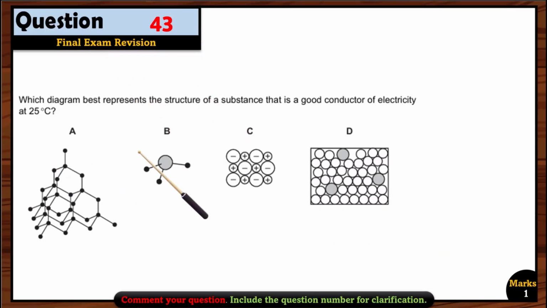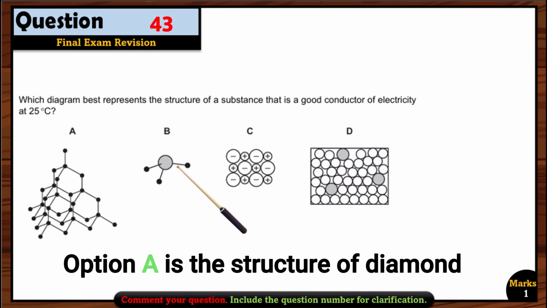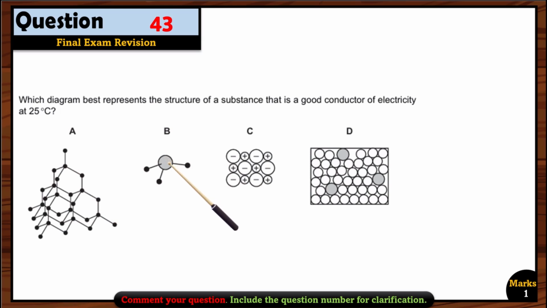Question 43. Which diagram best represents the structure of a substance that is a good conductor of electricity at 25 degrees Celsius? Now we have to see each option one by one. Let's see the first option. This is the structure of coal. This is a covalent bond, if you see here. So option B again is not right. C is an ionic compound. Ionic compounds are good conductors of electricity only when they are in the melted form, right? And at 25 degrees Celsius, the ionic compounds are usually solid because they have very high melting and boiling points. So now we are just left with option D, because this is the structure of an alloy, and alloys are also good conductors of electricity. So option D is right here.